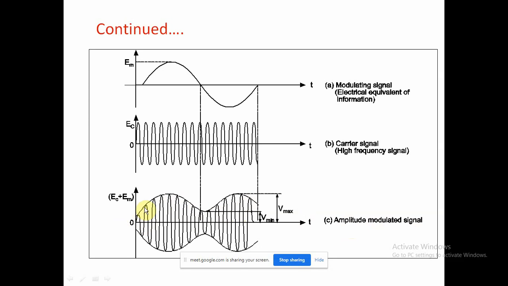And that signal will be obtained in an envelope manner. The highest peak point we call V max, and the minimum, see here in the central axis, this is also V minimum. Here we also start another cycle, hence we call that V minimum. Okay, is it clear?